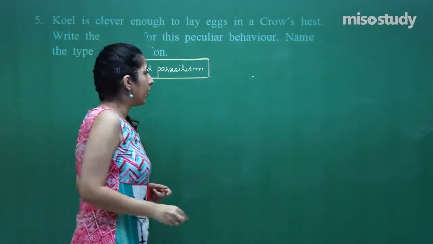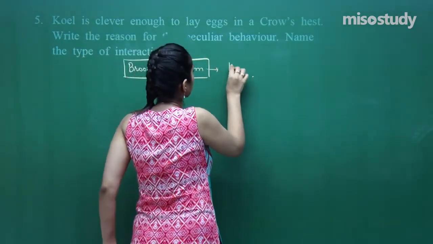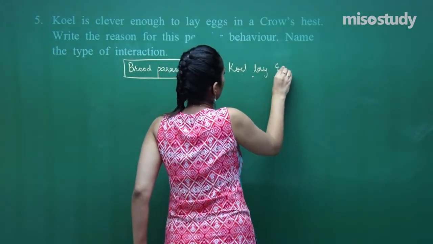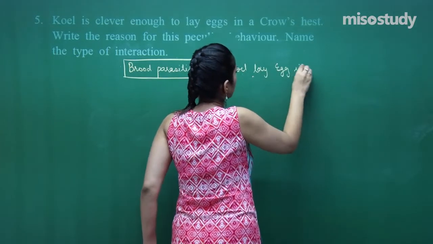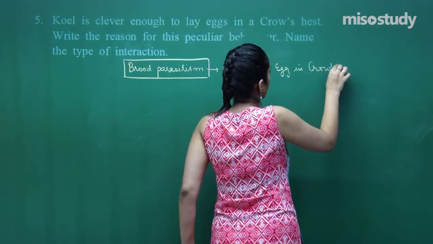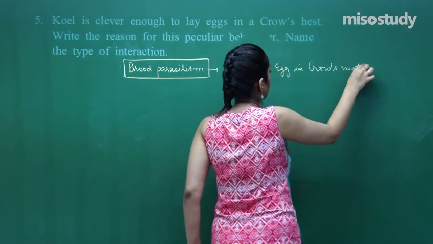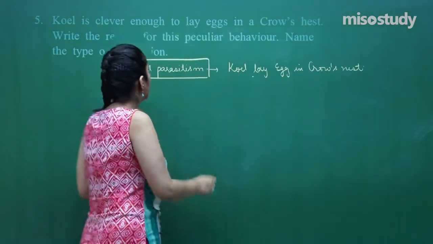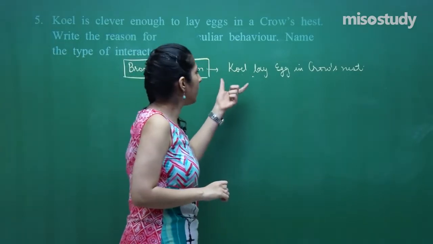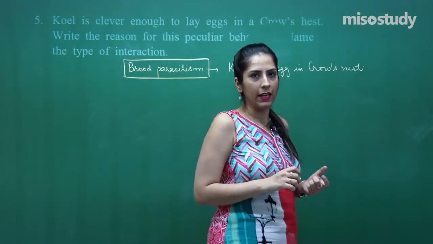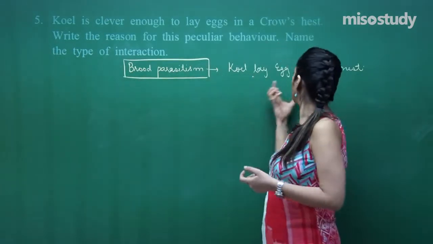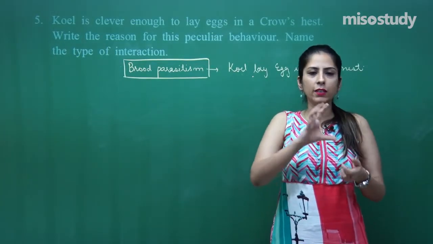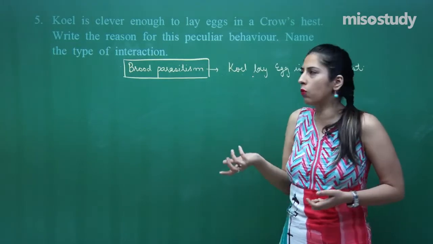Right. Now, in this case, what happens? Koel lays egg in crow's nest. What is the reason for that? The reason is that the koel always lays egg in the crow's nest, and we can see that they cannot prepare their own nest.